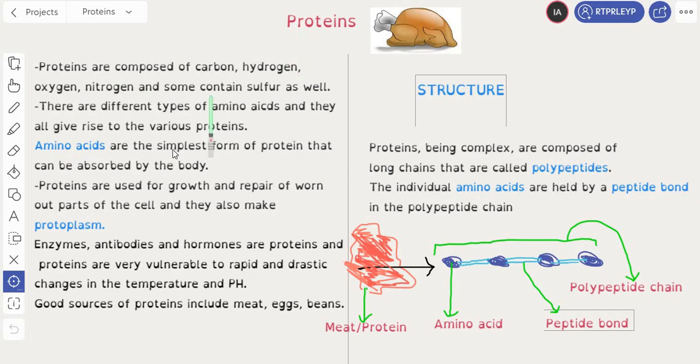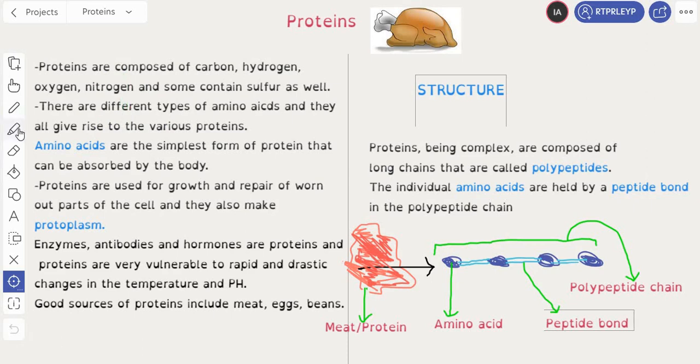Okay, so first let's start with the basics. What is your protein made up of? When I say what your protein is made up of, what I mean is what elements is it made up of? So fats are made up of carbon, hydrogen, and oxygen. Carbohydrates are made up of carbon, hydrogen, and oxygen. And just like them, proteins are made up of carbon, hydrogen, and oxygen. But here's the twist. This nitrogen has come along. So proteins are not only made up of carbon, hydrogen, and oxygen, but they're also made up of nitrogen. So remember that, that's important.